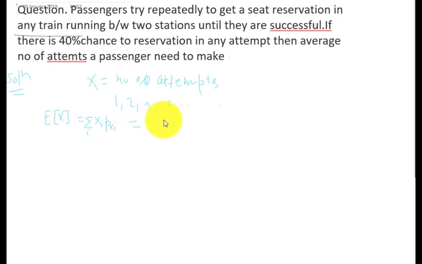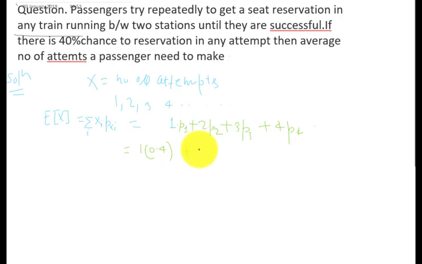That is going to be the first attempt times the probability of that, p1, plus the second attempt times p2, plus the third attempt times p3, fourth attempt times p4, like that. The probability of the first attempt being successful is 40%, so 0.4.